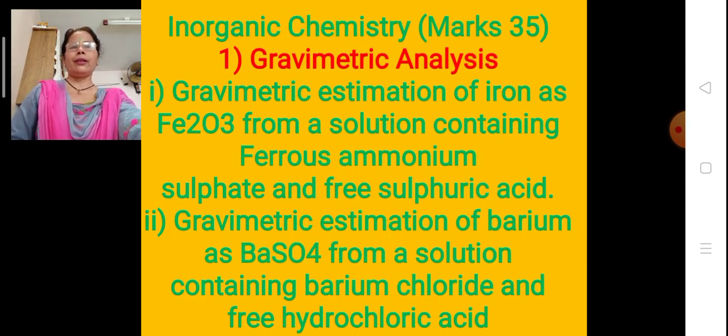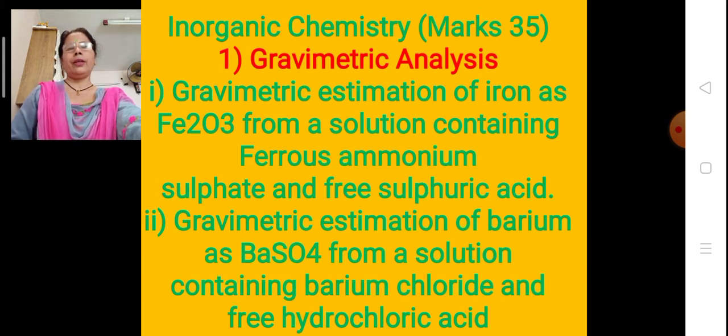The inorganic practicals have 35 marks for the BSc part 2. The first is the gravimetric estimation of iron as Fe2O3 from a solution containing ferrous ammonium sulfate and free sulfuric acid. And the second practical of gravimetric analysis is the gravimetric estimation of barium as barium sulfate from a solution containing barium chloride and free hydrochloric acid.